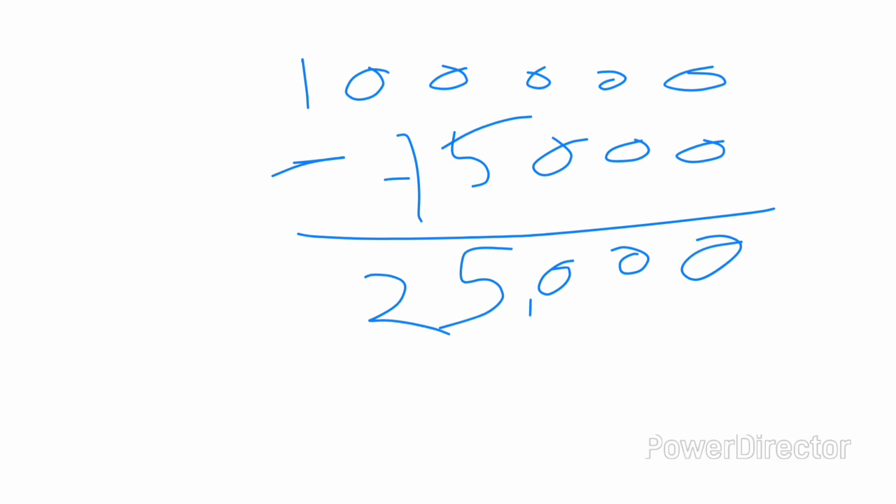That is 25,000. Its meaning is 1 lakh is 25,000 more than 75,000. And 75,000 is 25,000 less than 1 lakh. Okay, in both ways we should tell the answer.